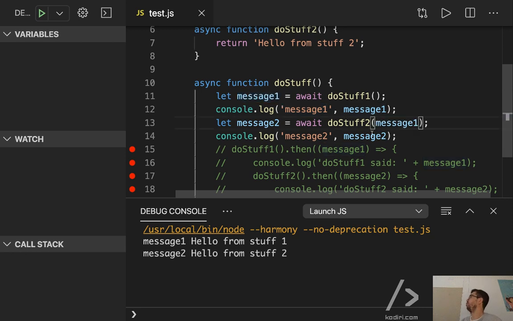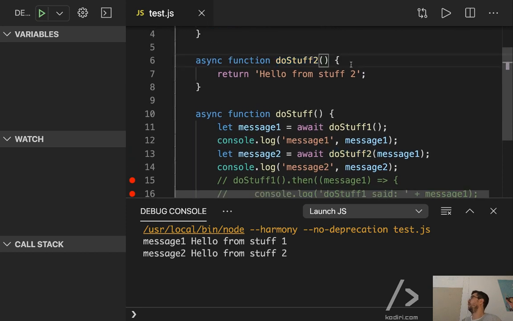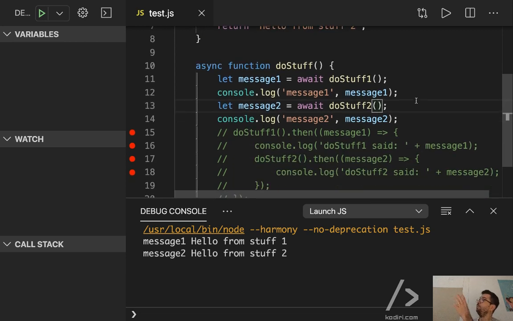Can I pass the message one as a parameter of the second one? Yes, of course. I can pass it here if I want, right? At the end of the day, visually speaking, you don't know if this is synchronous or asynchronous. You know that you call a function, and then once the function is over, regardless of how long it takes, then you move on. That's all you know.